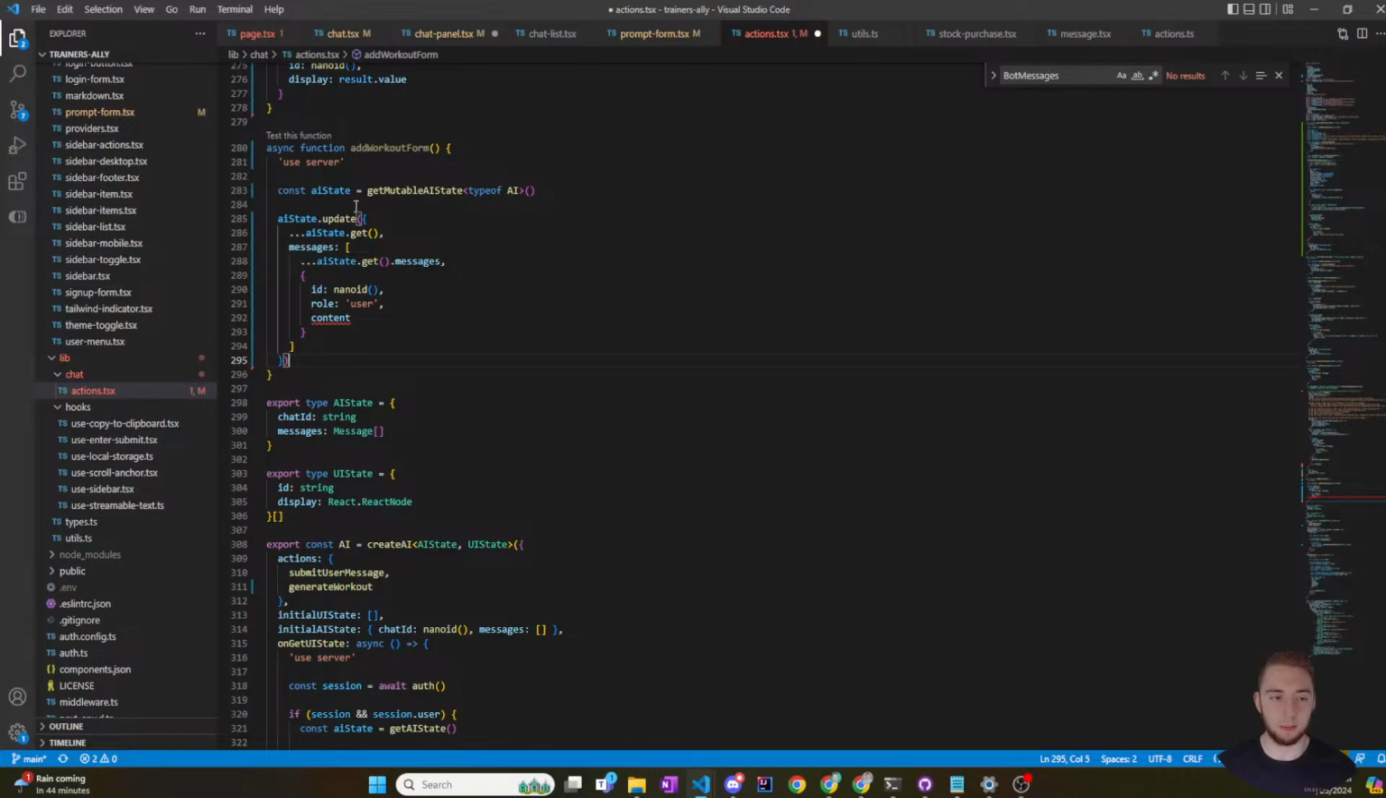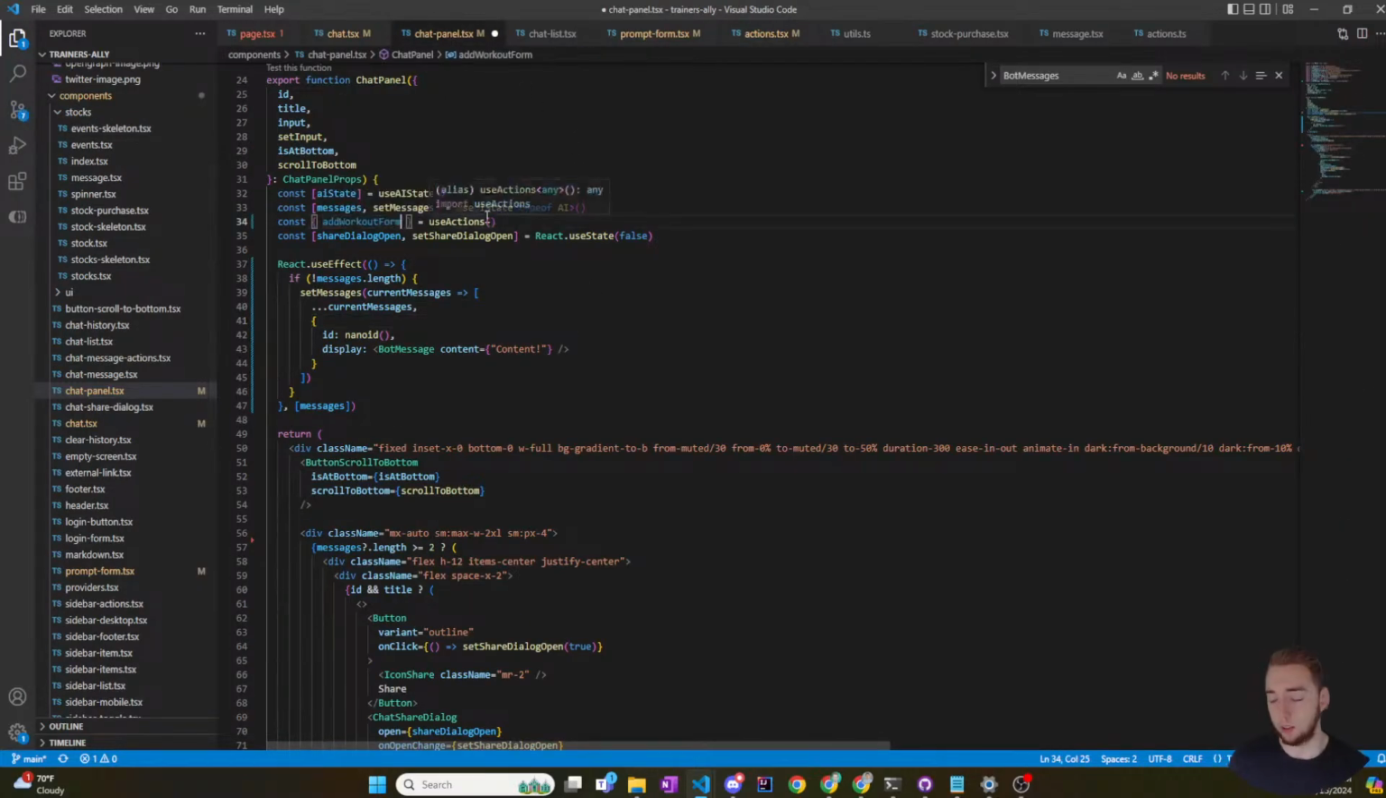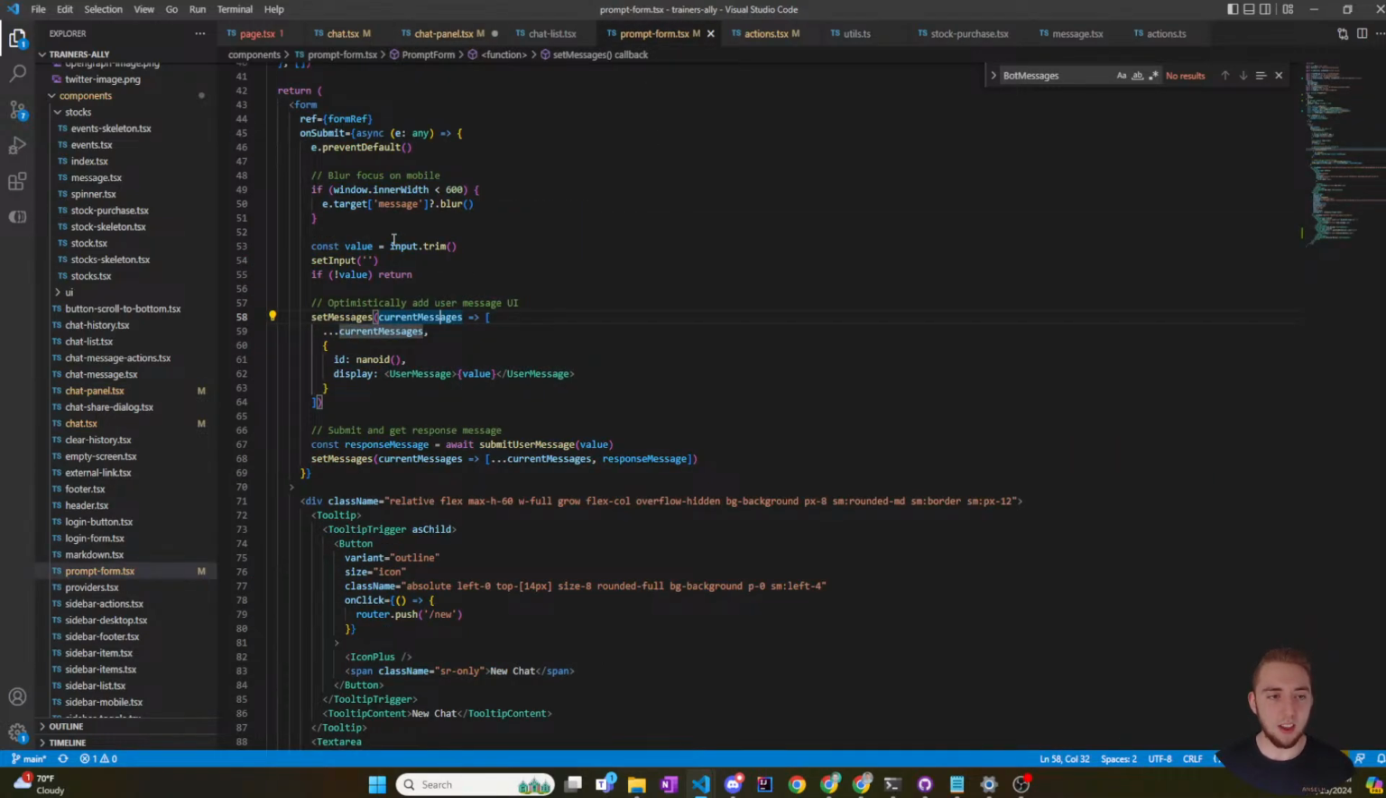Because I literally just want to update the AI state, and so the messages is going to be assistant, and then the content is going to be content. Oh, I did that last time too, where I deleted the key. Okay, there we go. So then I'm going to add this function to one of the actions in the AI, and then I'm going to import it here. Sorry, I had to sneeze quick. All right. I don't know why submit user message was there before, because that's used in the prompt form component.